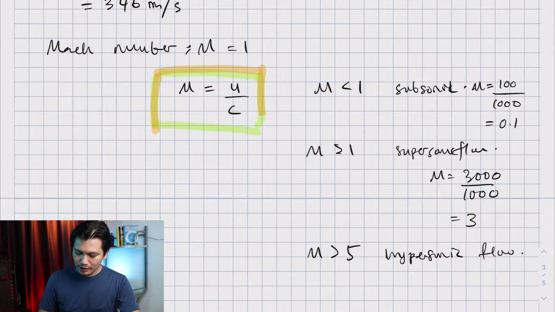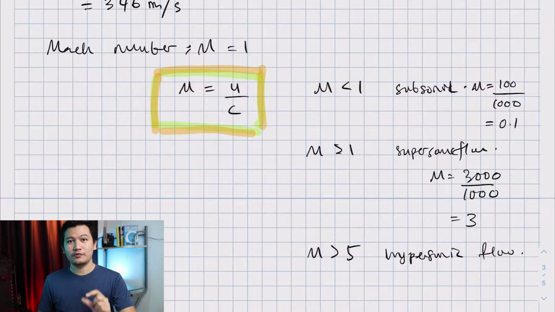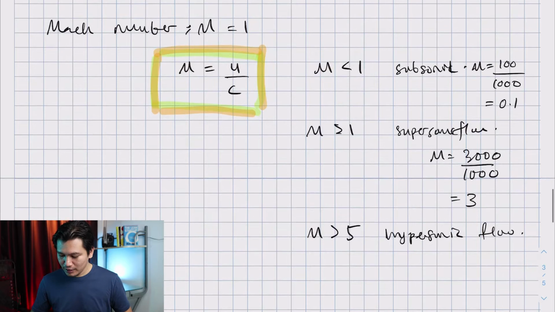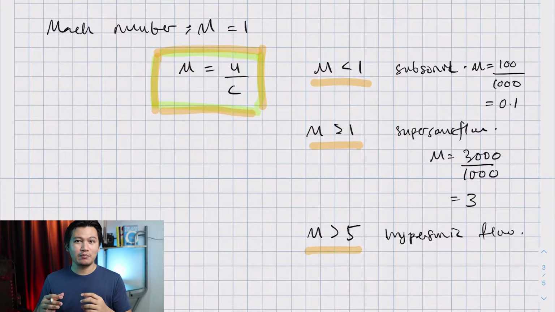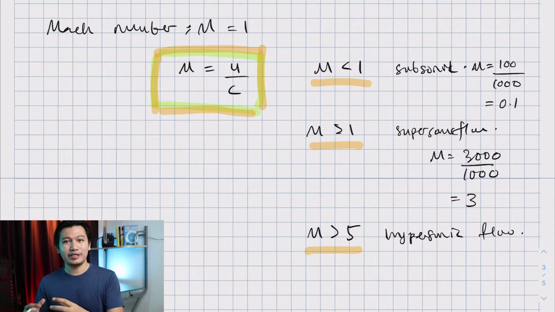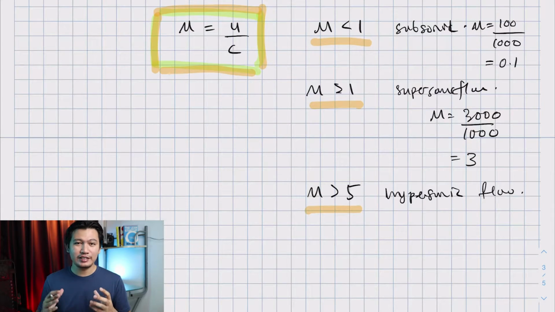The Mach number is the ratio between the velocity of the object and the speed of sound. For a Mach number less than 1, we call it subsonic flow. Mach number greater than 1, we call it supersonic flow. And Mach number greater than 3 or greater than 5, we call it hypersonic flow. Now, let's see the significance of these different Mach numbers.